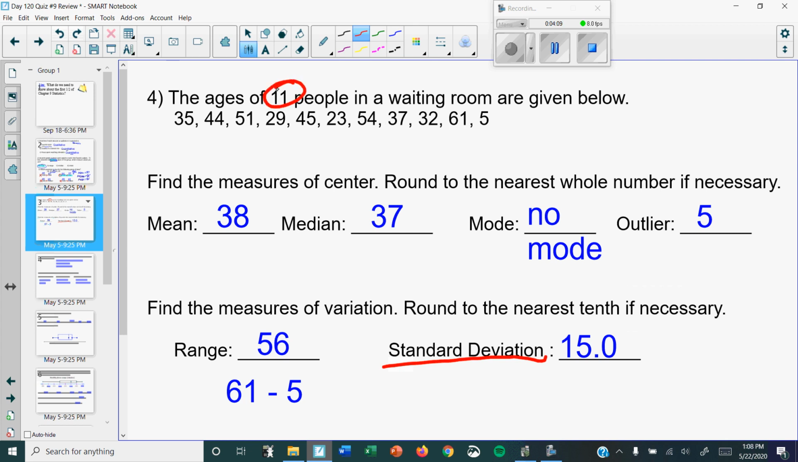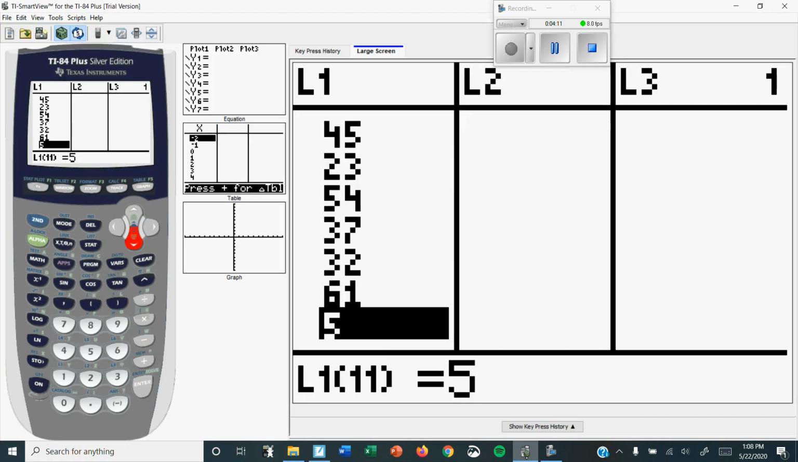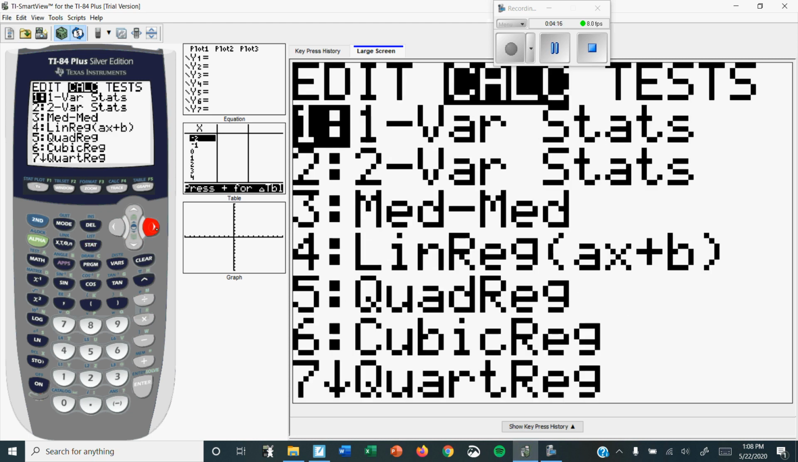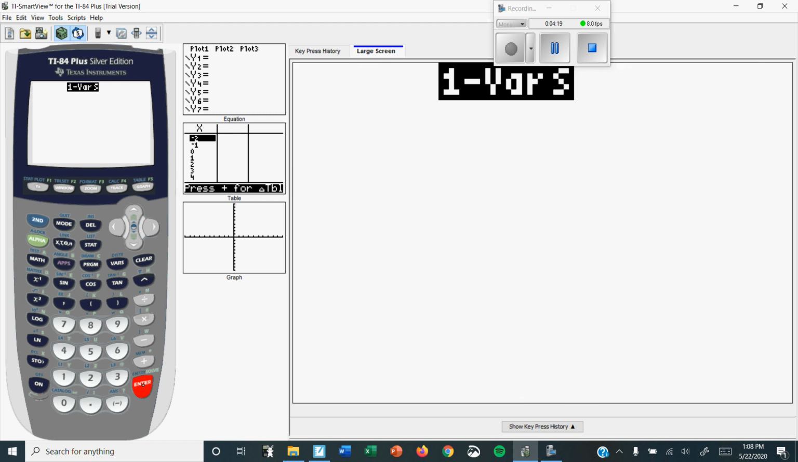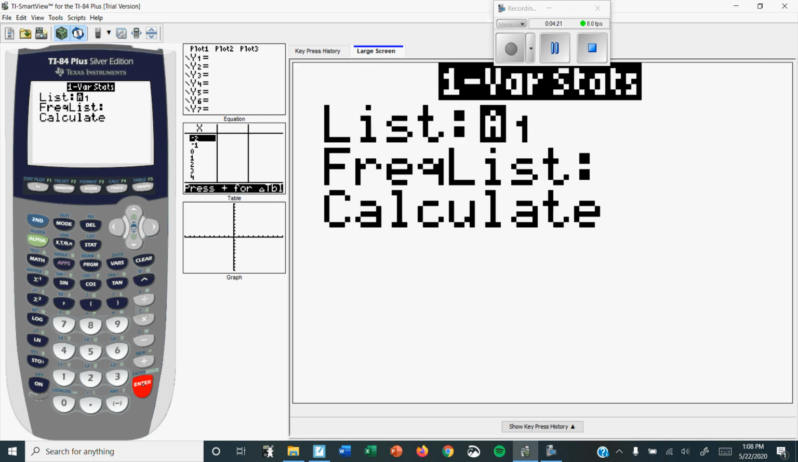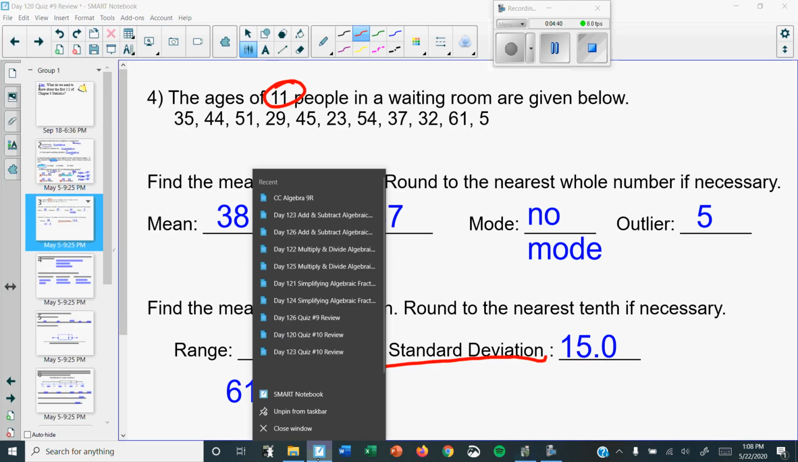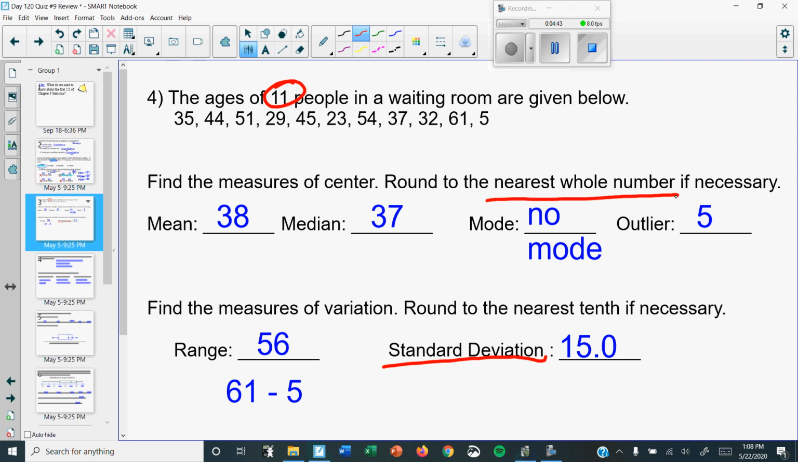So that's good. So remember, you're done editing, so you press stat. Now you go over to the right and press calc, and number 1 var stats. Now remember, if you have this picture, frequency list, the second line, FreqList, should be empty. If it's not empty, press delete. And now you press calculate, and there it is. The things you need for the top line has an x with a line on top. That's your mean. Now if you read the question, it says round to the nearest whole number.